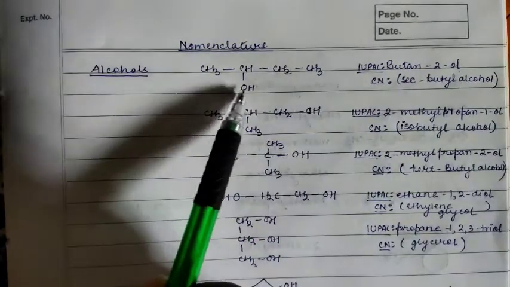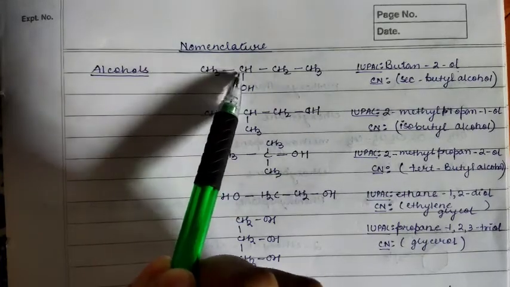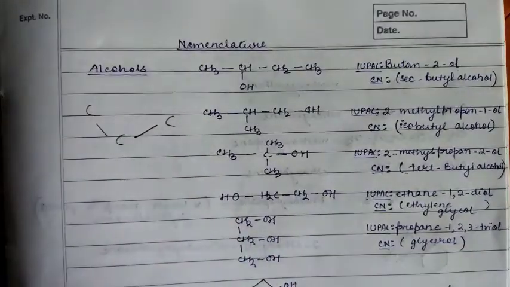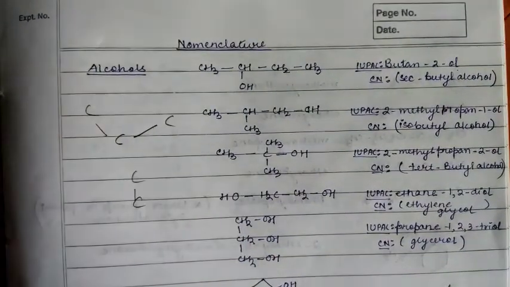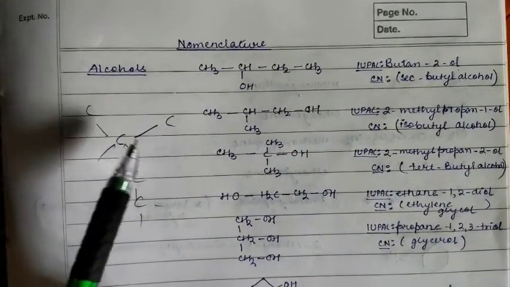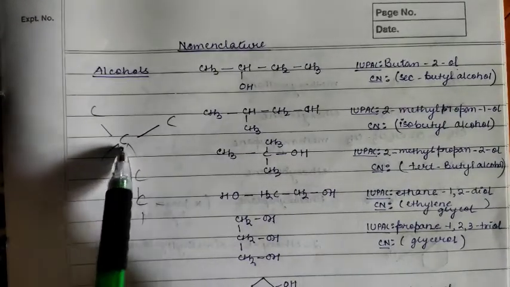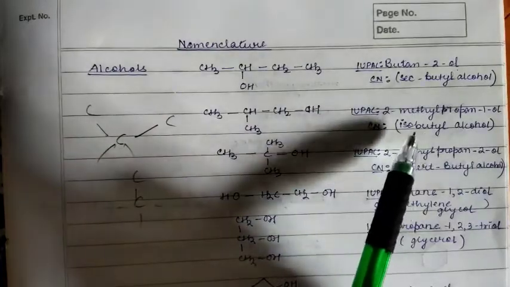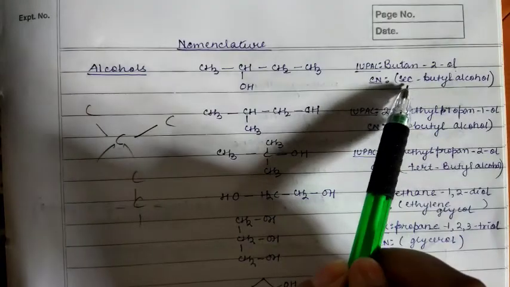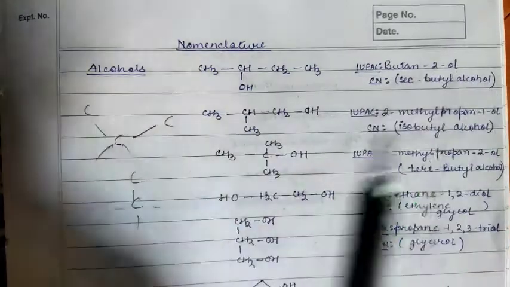Why secondary? Because this OH is bonded to a carbon, and this carbon is a secondary carbon, because secondary carbon means what? With 2 other carbons it is attached. Primary means only with 1 carbon, okay? The bonding will be there obviously with other atoms, but with carbon there will be 2 bonding. So this is the secondary carbon, and the common name is secondary butyl alcohol, okay? In short, sec-butyl alcohol.